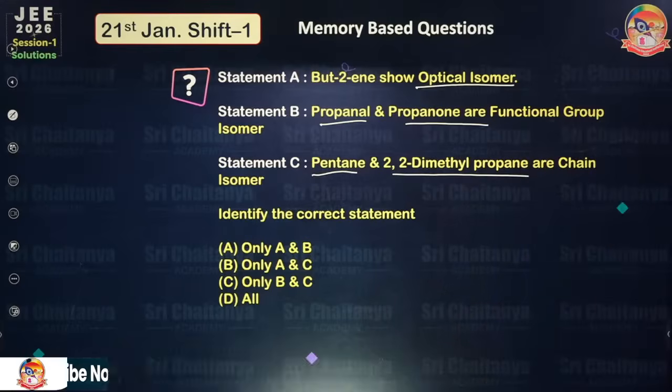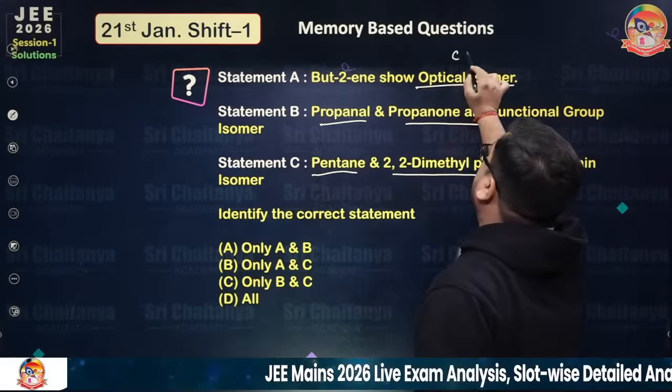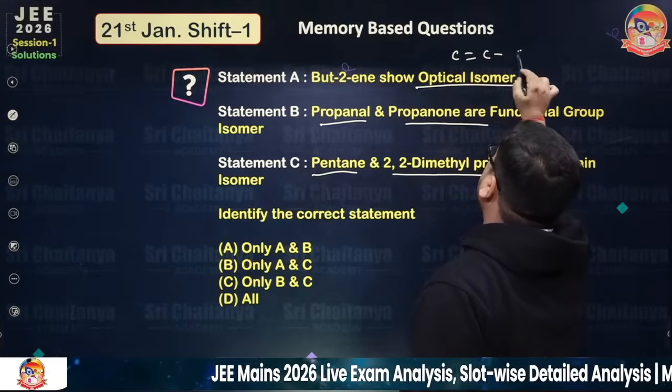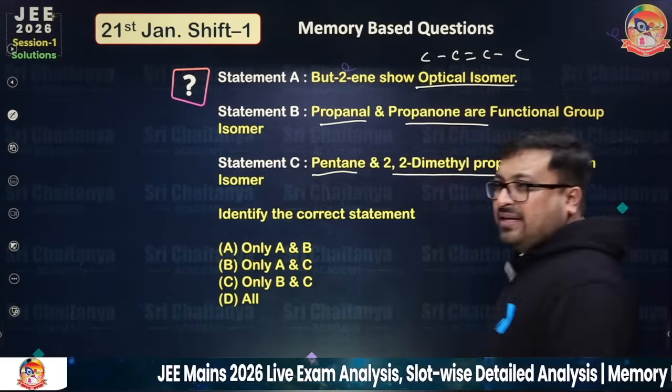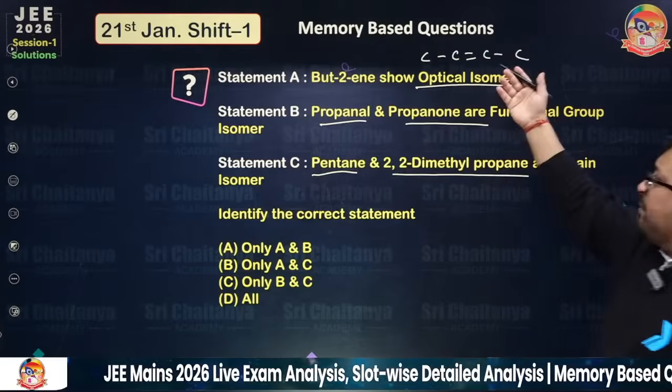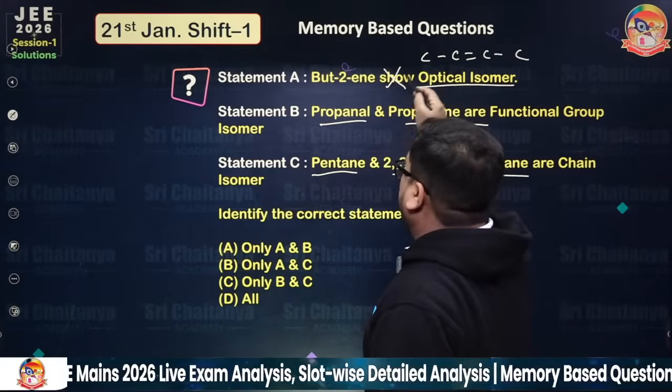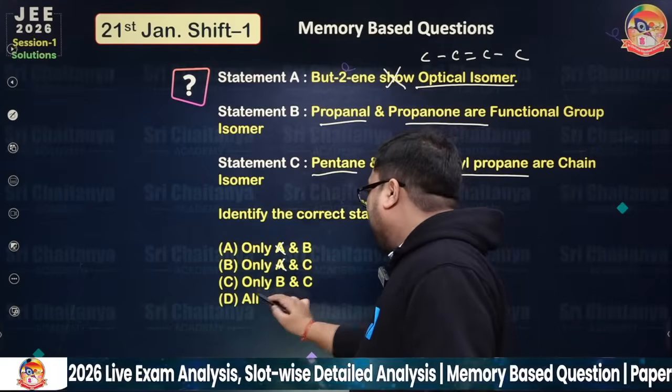So but-2-ene, optical isomer? There is symmetry, so optical isomerism is not possible. So A is not the answer, and we can eliminate the options.